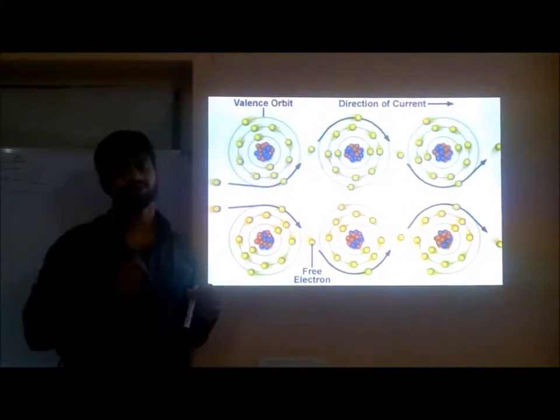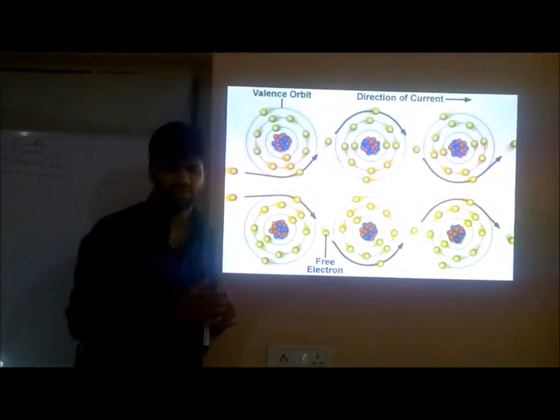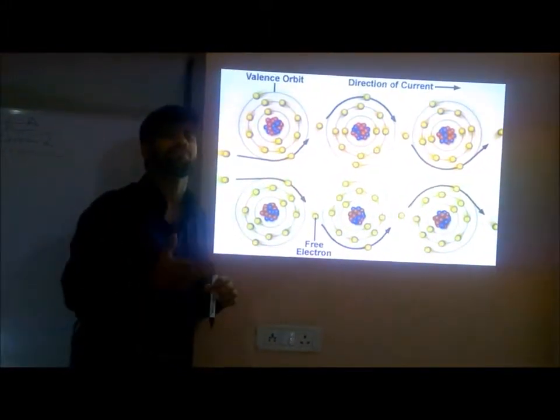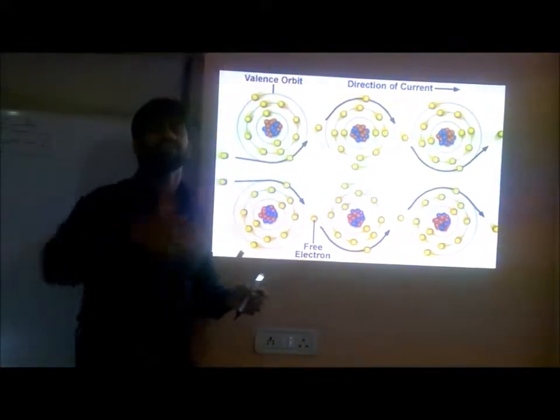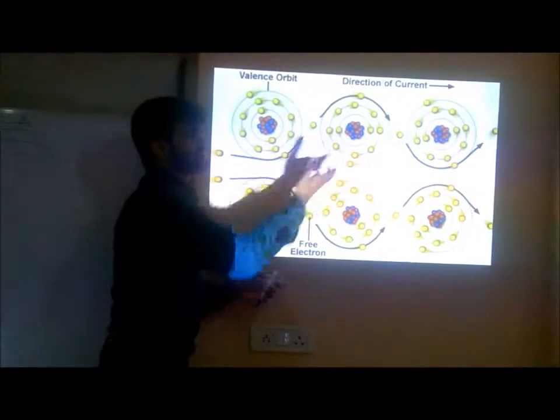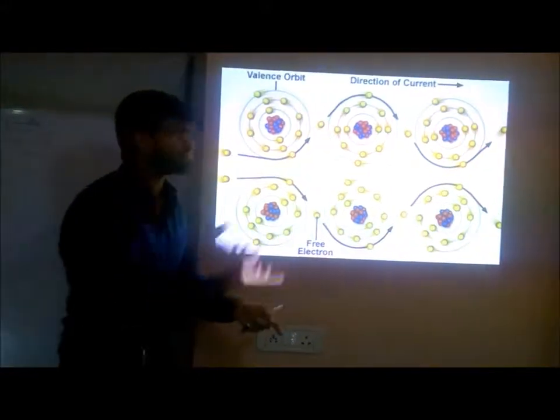What is voltage? What is current? Voltage is what? A force applied. Current is what? Due to that force, the electrons are flowing. These electrons flowing is called current. Current is nothing but flow of electrons.